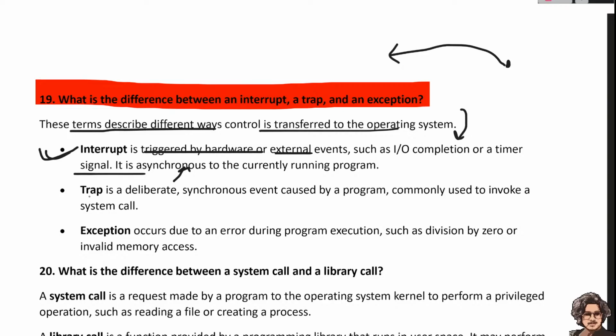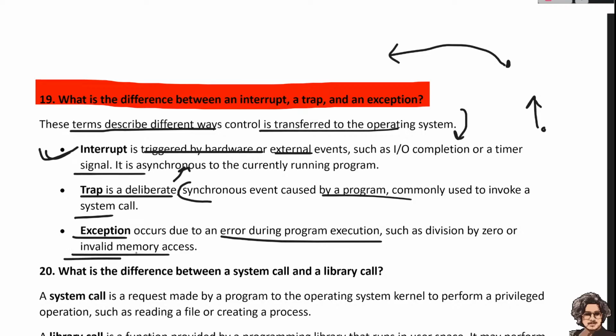A trap is a deliberate synchronous event caused by the program, commonly used to invoke a system call. So a trap is a signal sent by the program, and it is used to invoke the system call. An exception occurs due to an error during program execution, like dividing something by zero or accessing invalid memory.